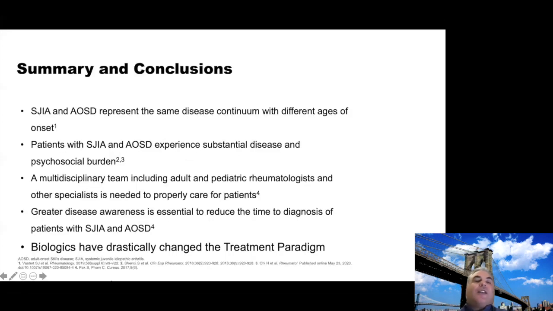Okay, so that was my summary conclusion. Basically, we welcome collaboration with pediatric colleagues who are far advanced in both research and understanding of SJIA. I think it's a continuum, and now that our patients age, there needs to be a transition many times. So we greatly need to expand the collaboration and understanding. I think the delay in diagnosis is a major problem and often leads to catastrophic results. And of course, we welcome the new age of biologics that the last 15 years have really changed the trajectory of this disease, and the future is quite bright.